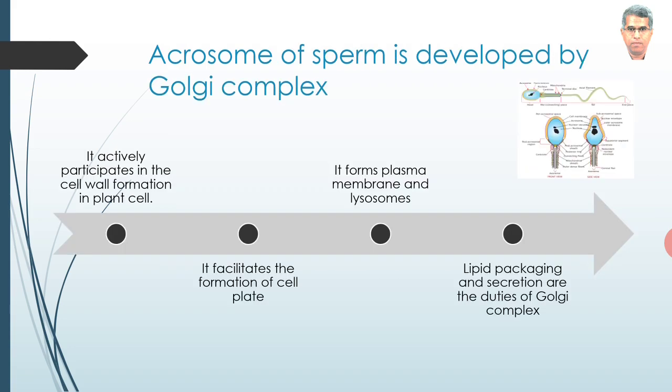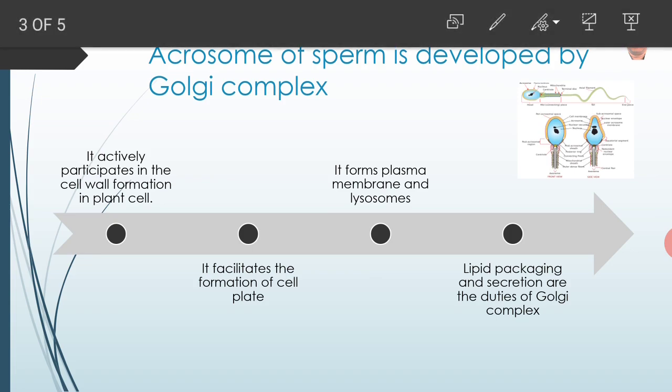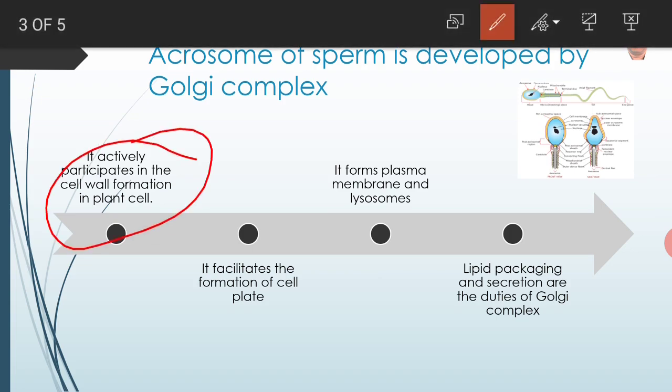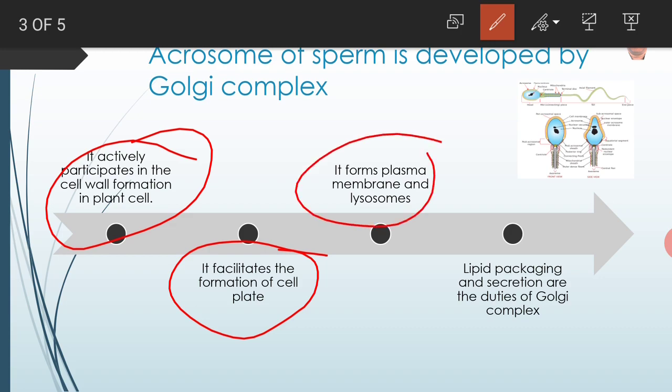Golgi complex also actively participates in the cell wall formation of plant cell. It facilitates the formation of cell plate also. It forms plasma membrane and also lysosomes. So Golgi complex has got multiple functions to its credit.